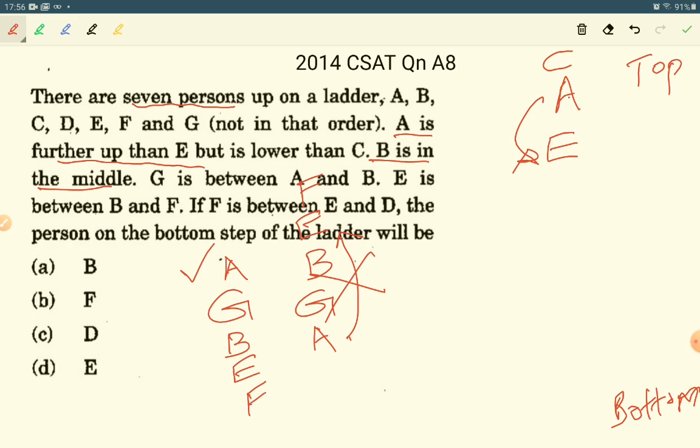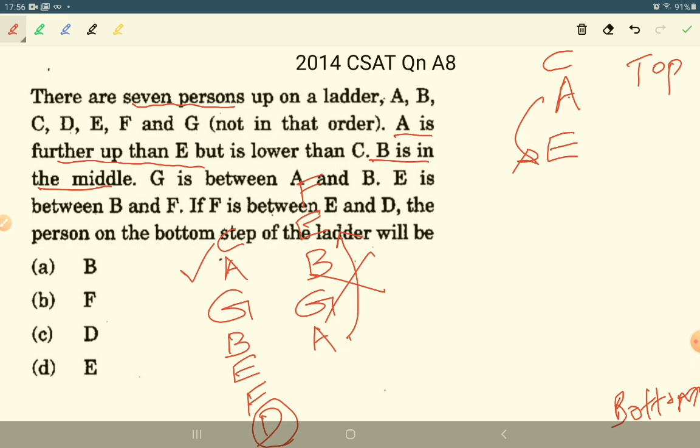Then if F is between E and D, the person on the bottom step of the ladder will be. So A, G, B, E, F, D. The remaining one is C. So which one is in the bottom? D. And here we can cross check.